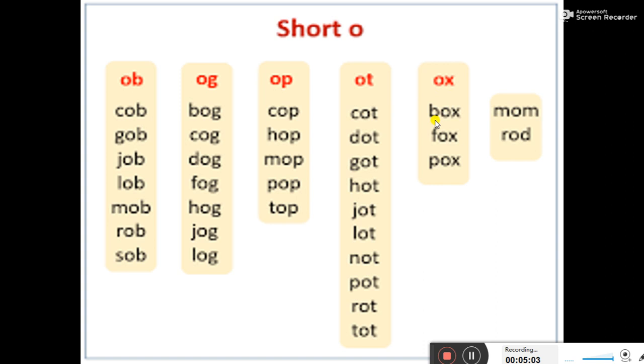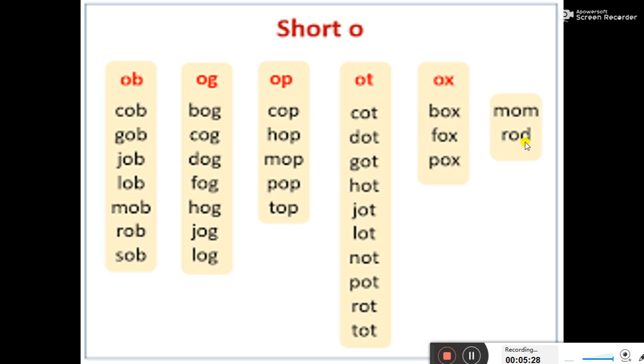So we will pronounce these words like this: B O X, box. F O X, fox. P O X, pox. M O M, mom.